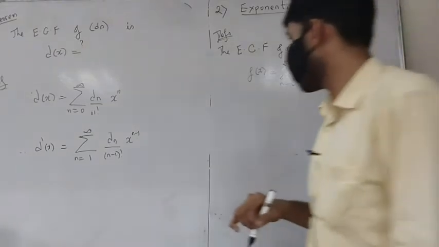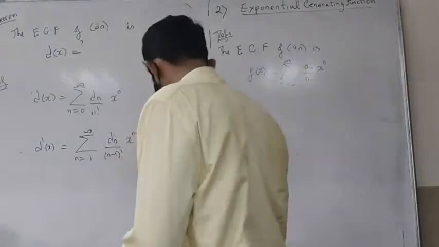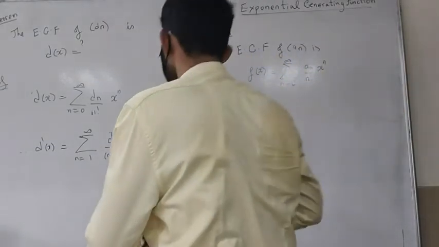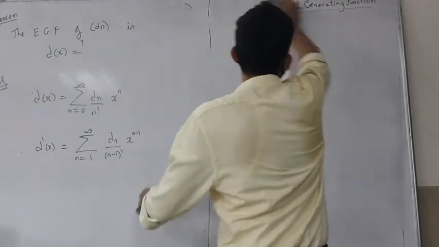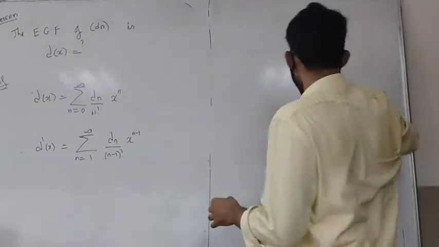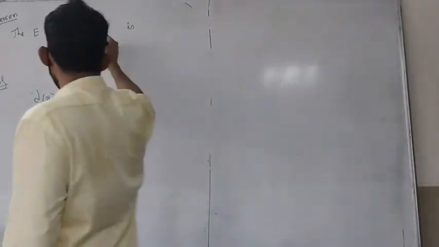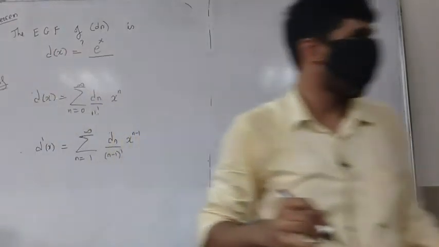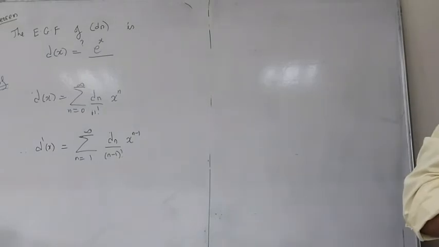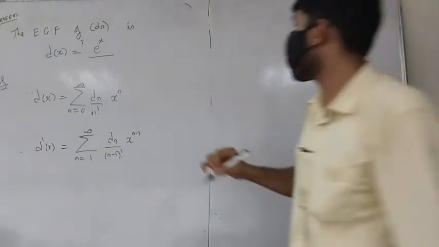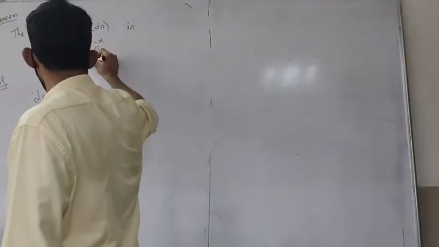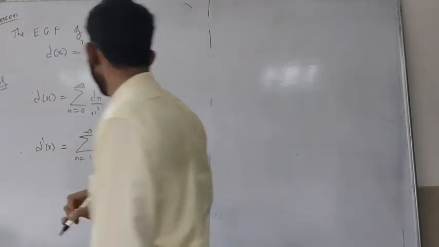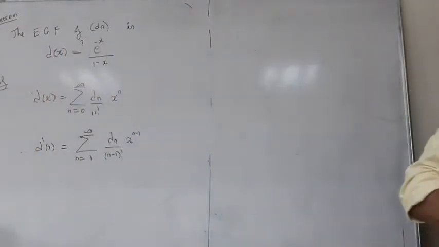So we look at what this is. I'll tell you what this is. This is e raised to x times e raised to minus x upon 1 minus x. That's what it is.